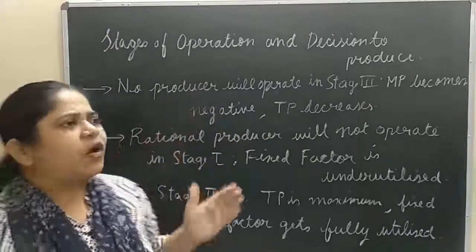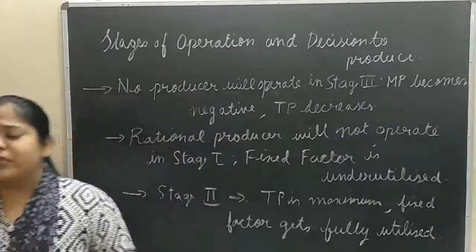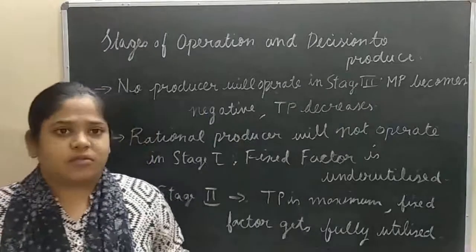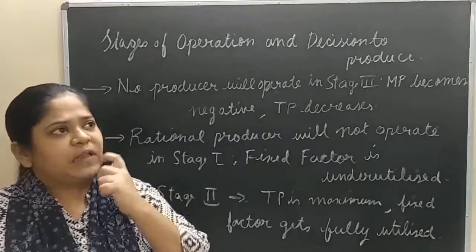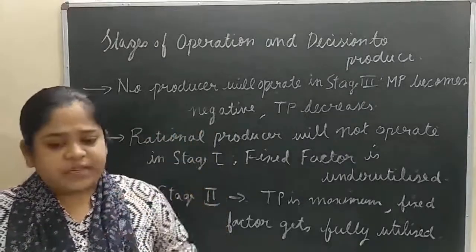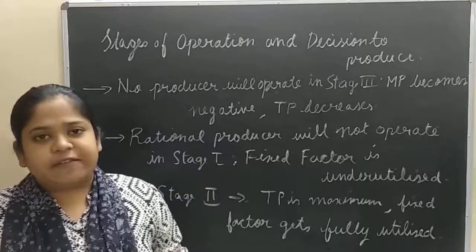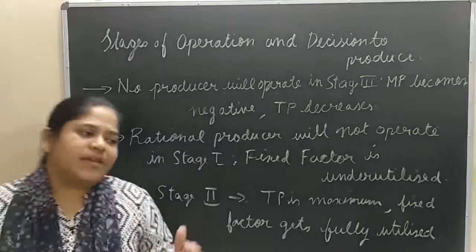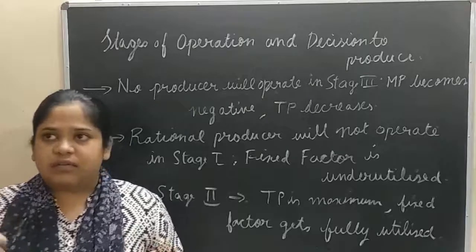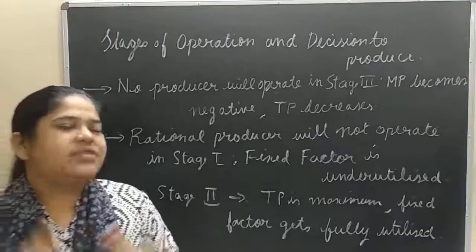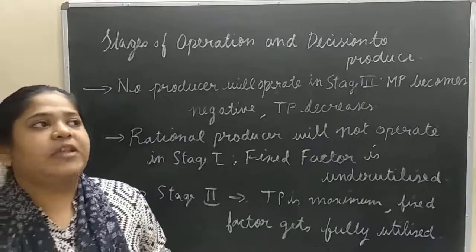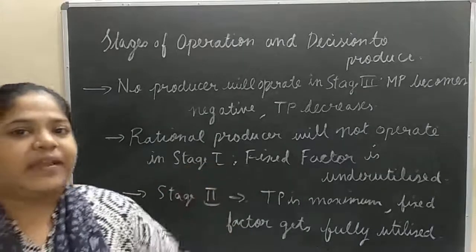Whenever we want to see in which stage the producer will produce, there are three stages and the producer needs to decide in which stage he will produce. What he will do is try to eliminate the stages and then select an answer. So the way to reach a judgment is by eliminating the options.